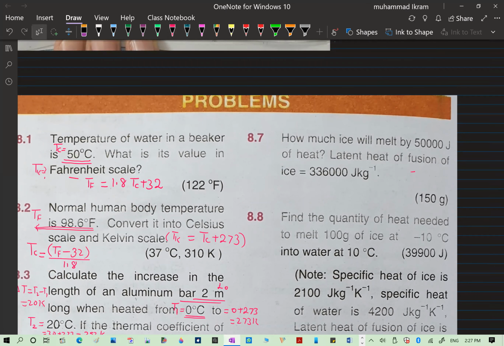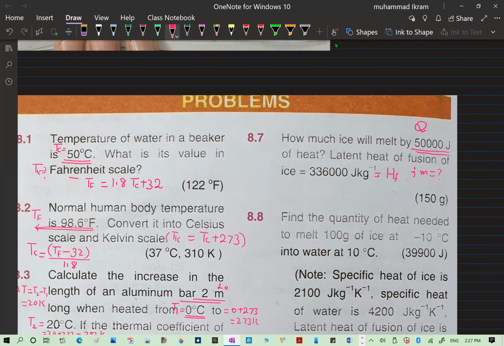Here they ask you that how much ice will melt by 50,000 joule of energy. So here Q is given, or delta Q, the amount of heat energy is given to you, and the latent heat of fusion is also given, and they ask you about the mass of the water.